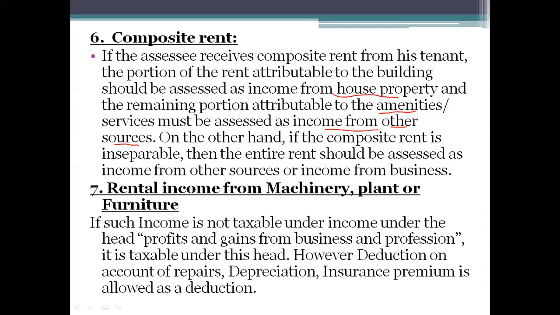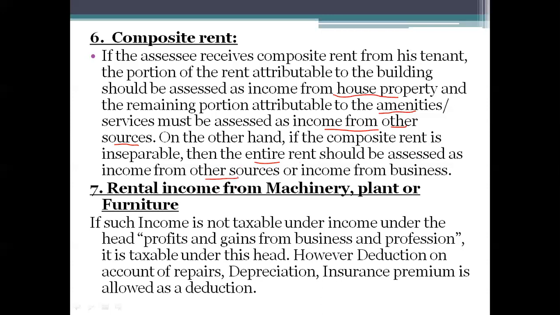Now, on the other hand, if composite rent is inseparable, means we cannot divide or separate the composite from the actual rent, then the entire rent, that is whatever amount has been received from the tenant, will be calculated as income from other sources or income from business.